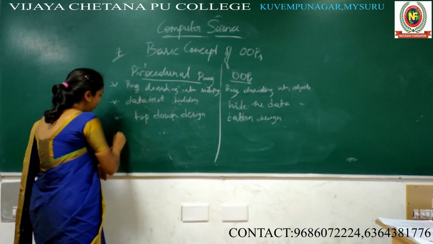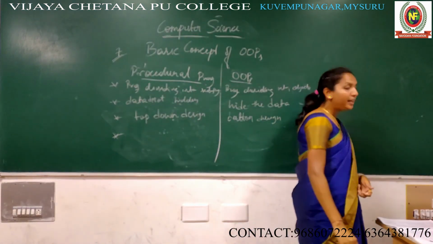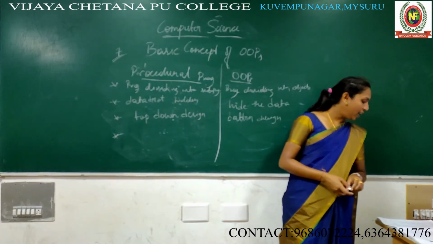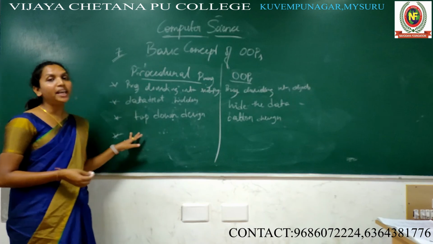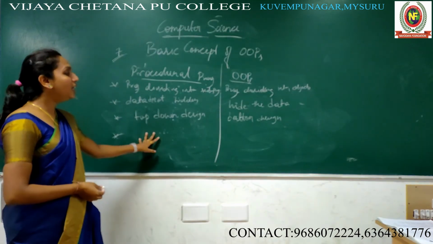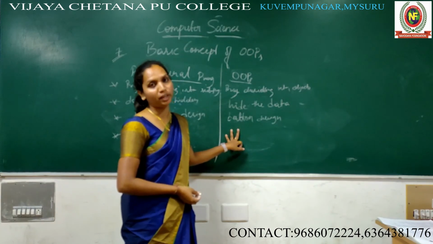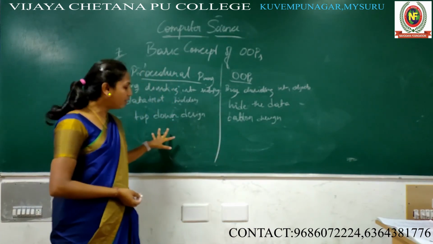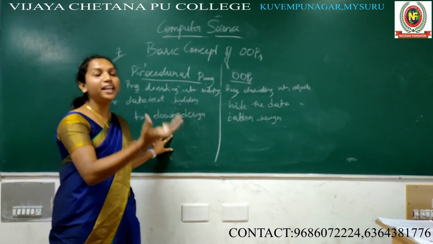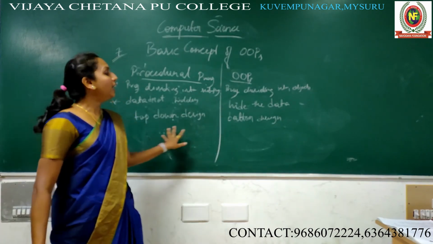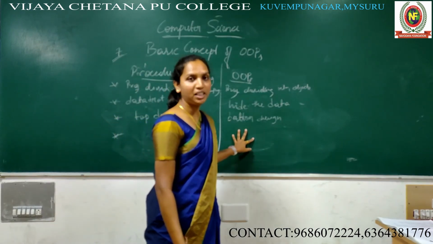Next, in procedural programming, data is communicated to each other through a function. Here, in OOPS, the data will be communicated to each other through an object.